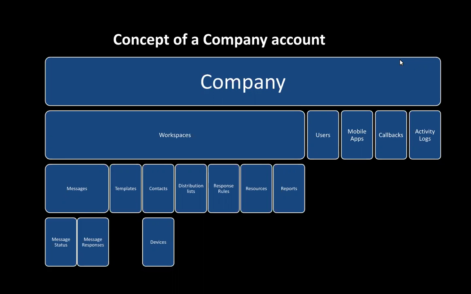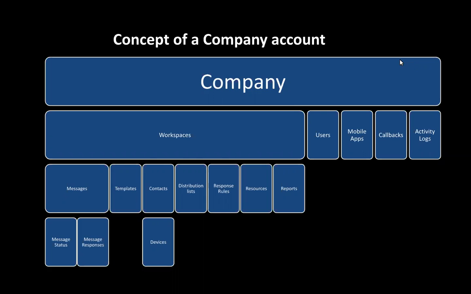Mobile apps is applicable more from a push notification perspective, where you can add multiple mobile apps under a single company account and send push notifications to those mobile apps using Whispir push notification REST APIs, as well as the Whispir web portal. Callbacks is a concept in Whispir where you can send information back to the source system by posting the response to the application endpoint in an XML or a JSON format.